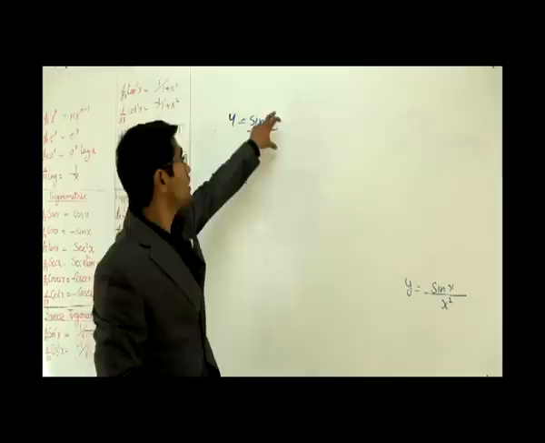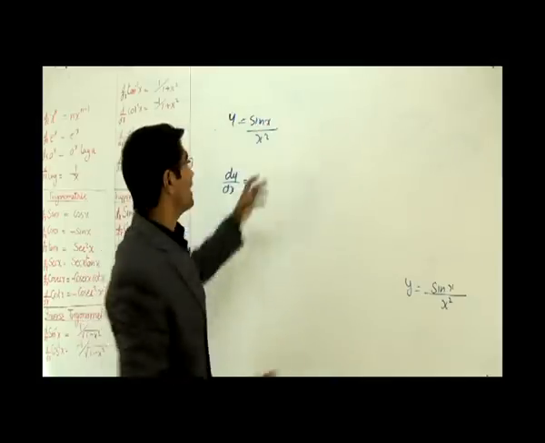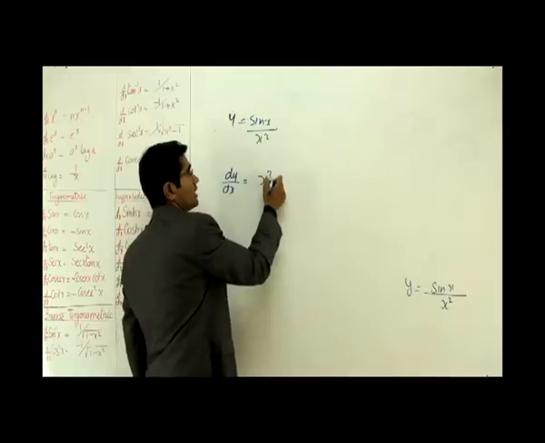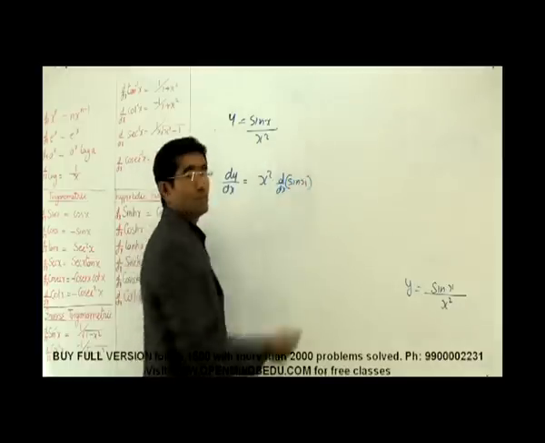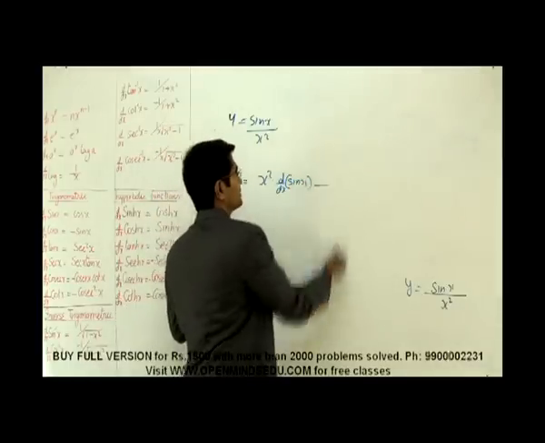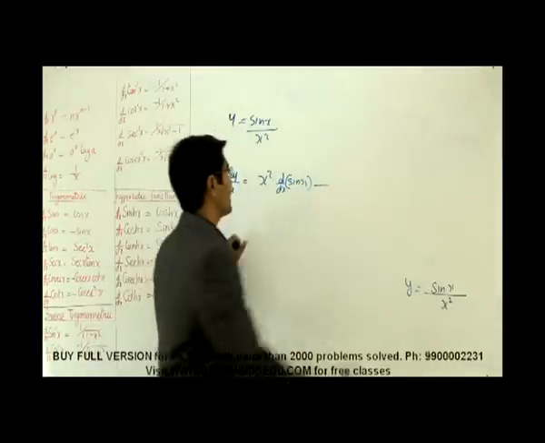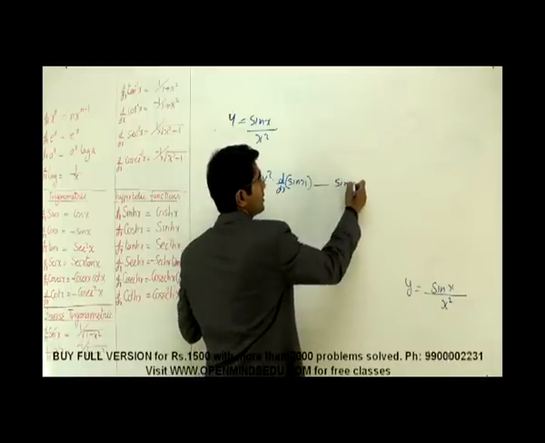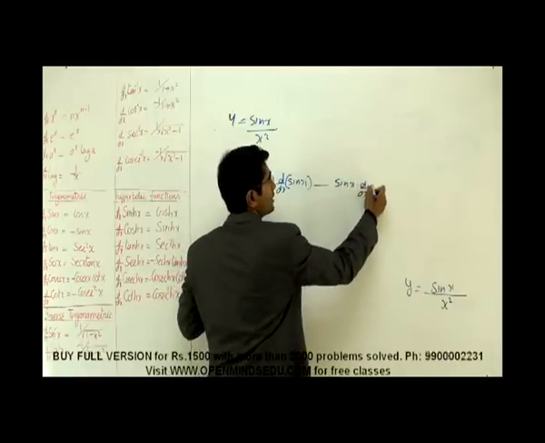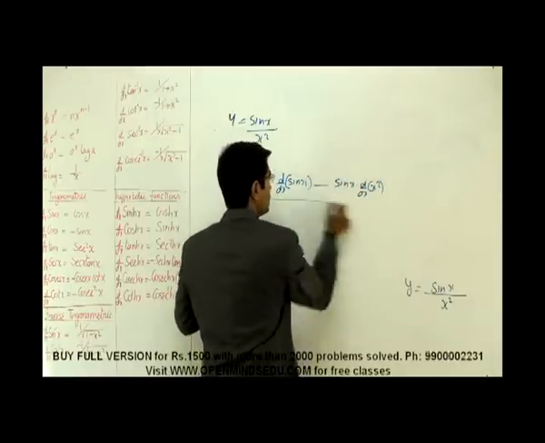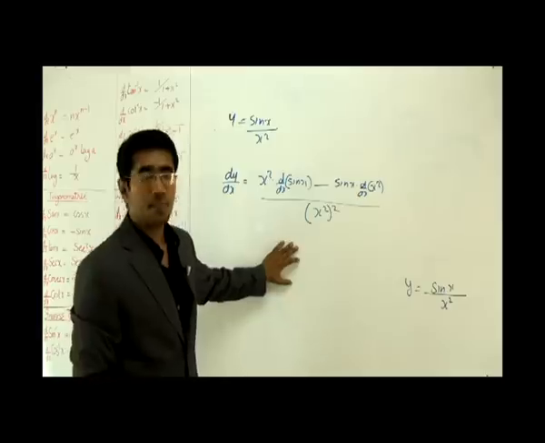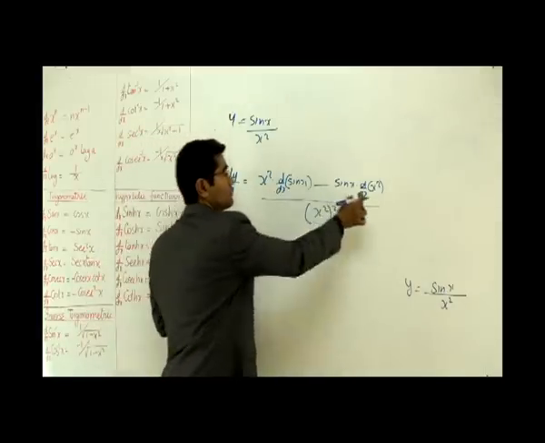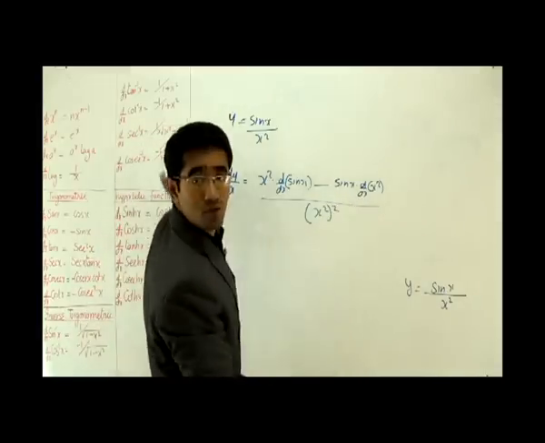In this case, when two guys come together, I keep the denominator first up here and differentiate the numerator guy. That's it. Rule of the game, right? Now, minus. I take a minus sign and I keep the numerator here and differentiate the denominator. That is it. And the whole divided by the denominator whole squared.